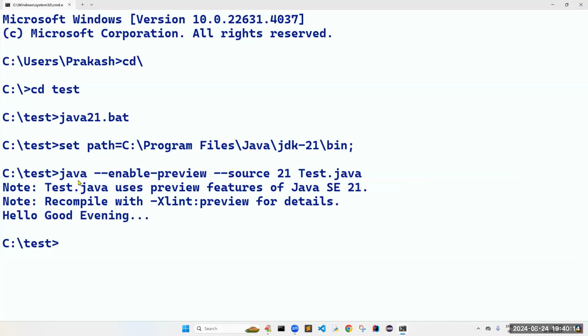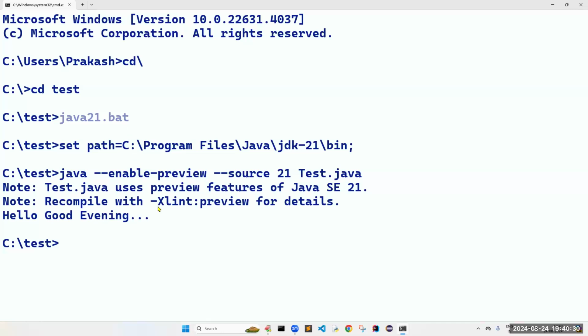Without setting the path, if you are trying to run by taking the 21 version, the 21 version should be active, right? At a time, only one version will be active. By default, it is always the latest. The latest is 23. I don't want 23, so I switch it to 21.